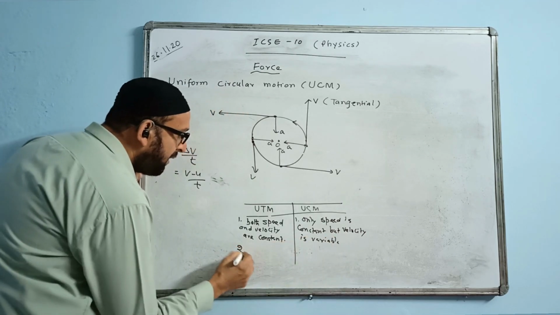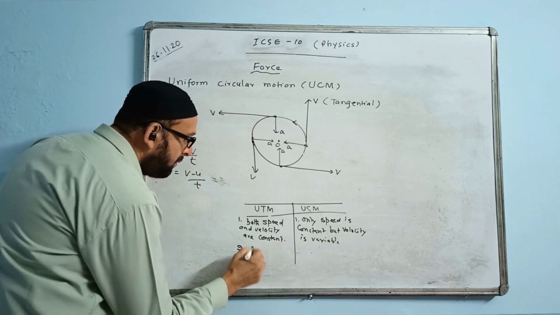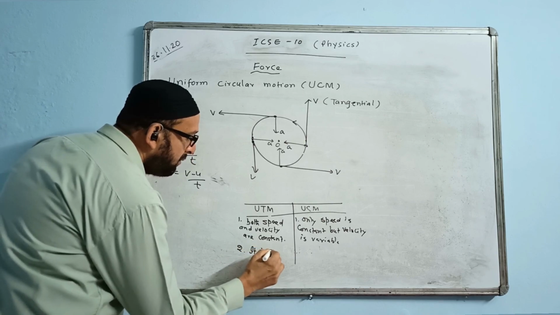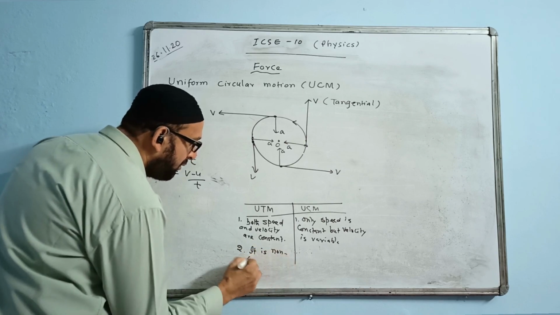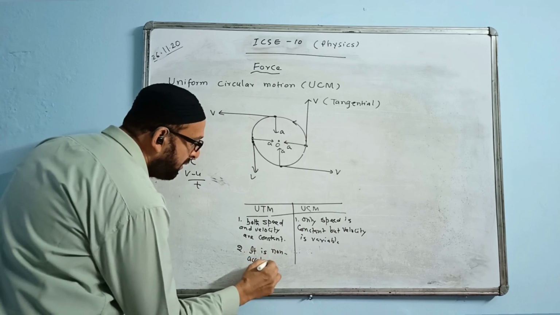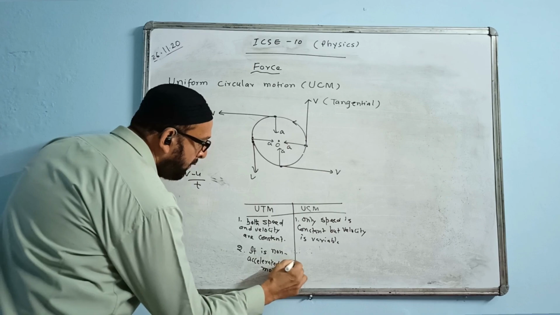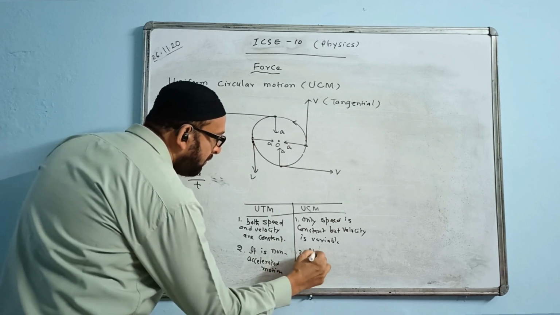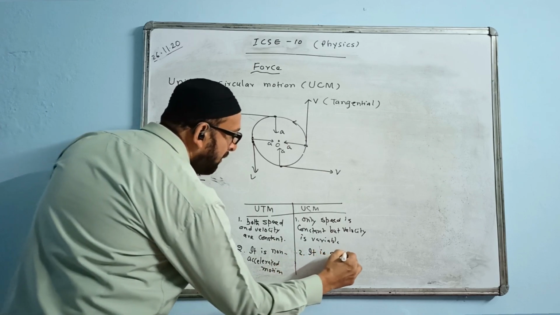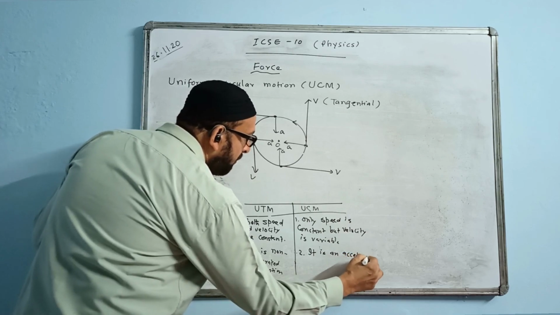And point number 2 we write: it is a non-accelerated motion. And here you write it is an accelerated motion.